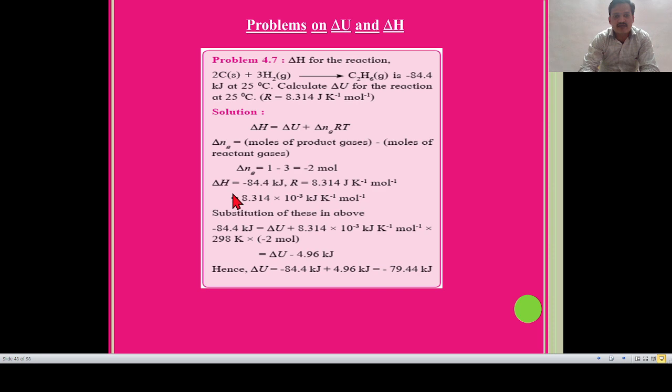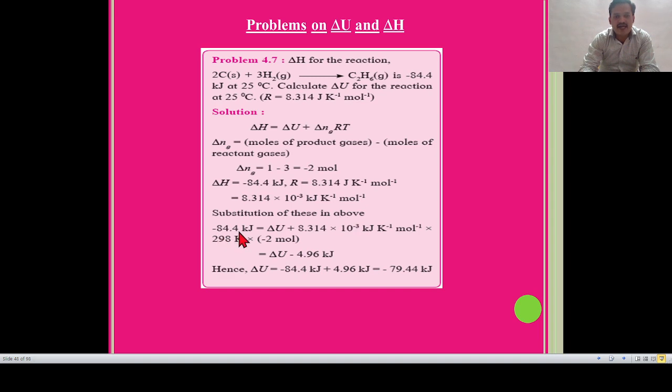So delta H = delta U + delta Ng RT. Delta H is equal to -84.4 kilojoule. R is equal to 8.314 joule per Kelvin per mole. So we have to convert joule per Kelvin per mole into kilojoule per Kelvin per mole, so we multiply by 10 to the power -3. So 8.314 × 10^-3 kilojoule per Kelvin per mole. Substitution of this in the above.